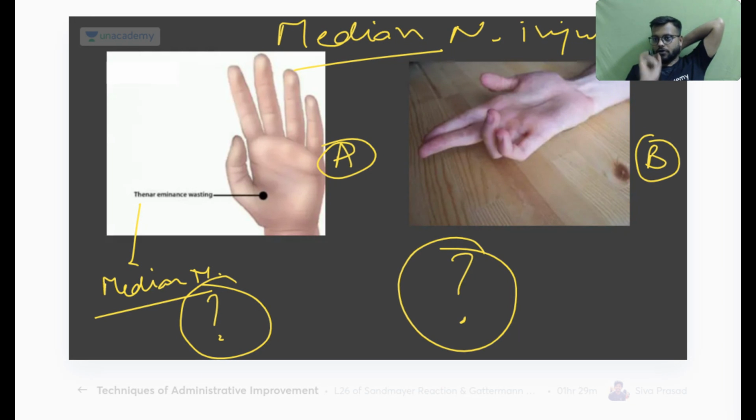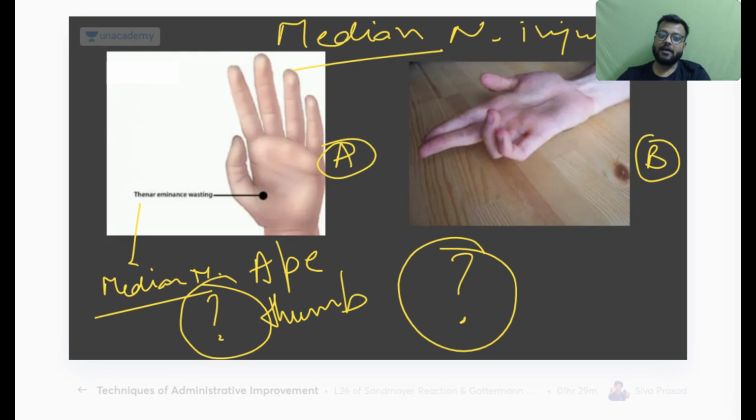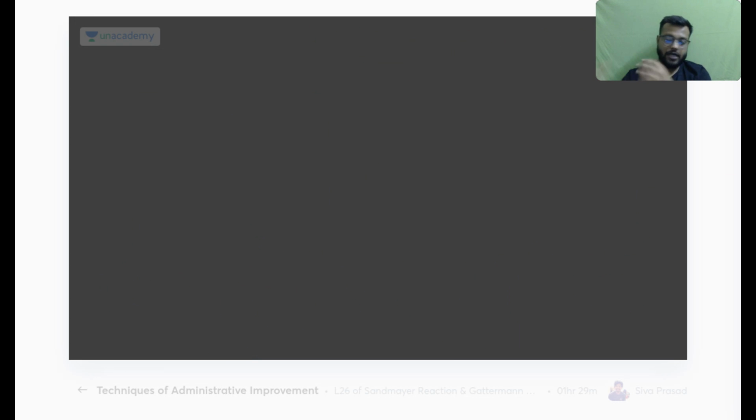Claw hand is for the ulnar nerve, not for the median nerve, remember. Especially the picture given here is partial claw hand, not the complete claw hand. So A is your ape thumb or ape hand, and B is your Benedict sign or hand of benediction. Both are in the median nerve. In ape hand there will be atrophy here.